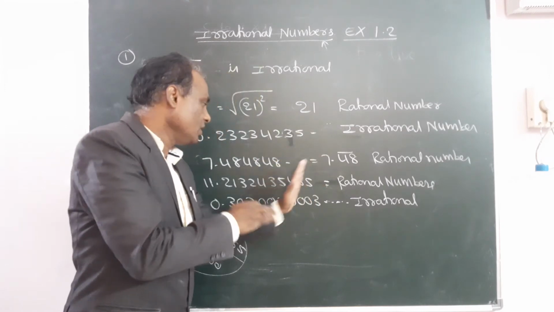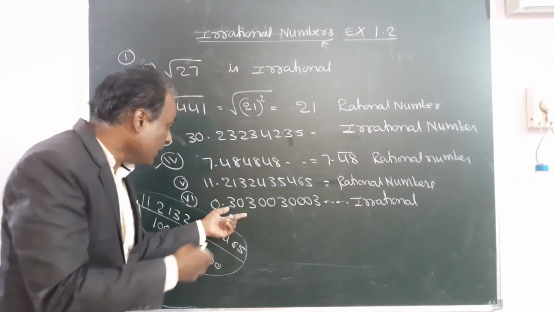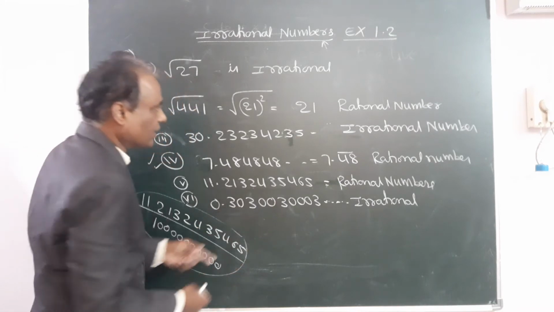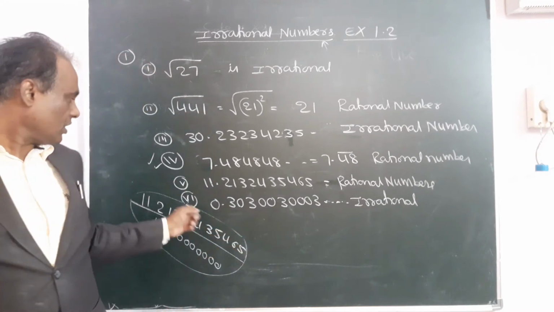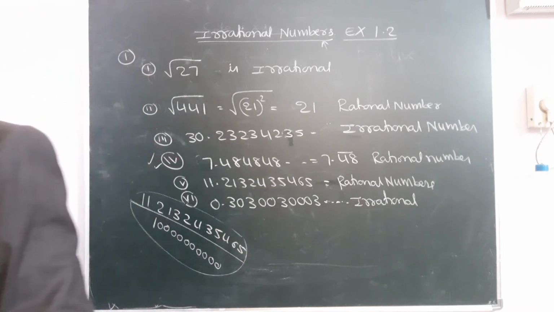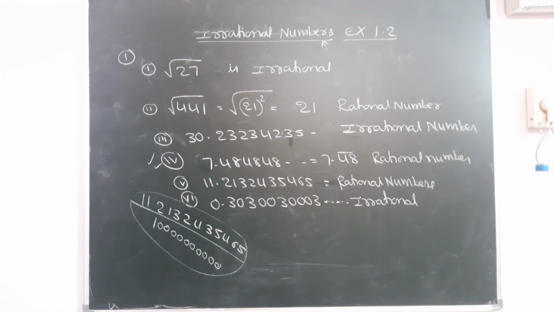Terminated means end. Non-terminating and non-repeating. There is no repetition. We can't write it as a bar. So therefore, it is also irrational. Write down this. Sixth one. This is a non-terminating, non-repeating decimal. Hence it is an irrational number.